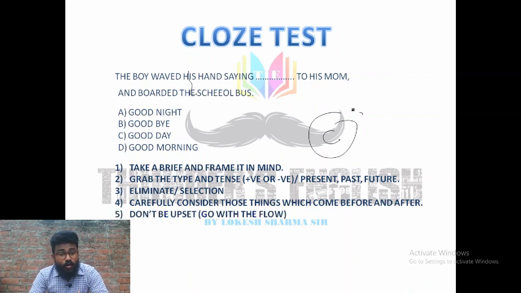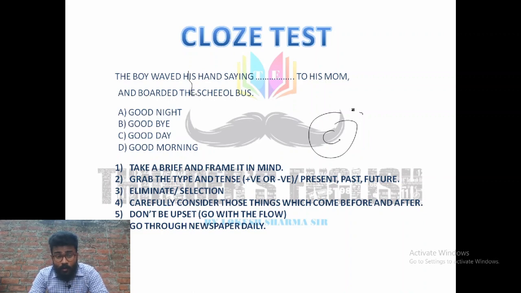Next one is, don't be upset, go with the flow. This is a very important point. When you face any cloze test and you don't get the first, second or third one, you just get upset. You don't have to get upset, because some answers are logic which comes just after you read. So you have to be calm and go through the cloze test carefully. Your basic target is to read it and fill it, right? Nobody is perfect. Practice makes a man perfect. So keep on practicing, and you will reach your target, right? So don't be upset.